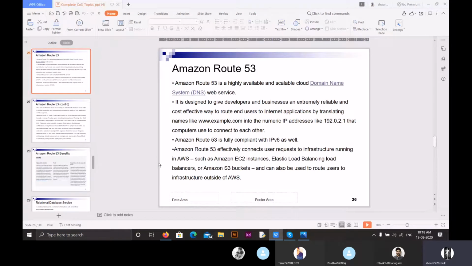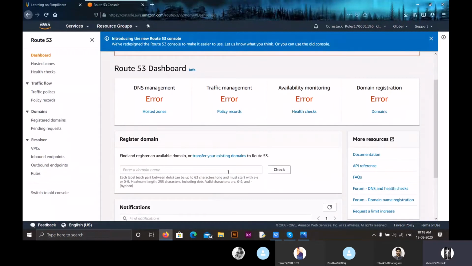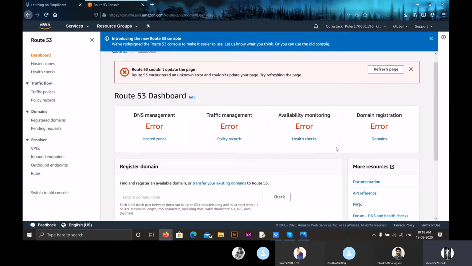Now, getting back to the dashboard of Route 53, here in this dashboard we can register a domain. That is, if you want to create a new domain name, say in the name of Shoaib, like shoaib.com, then we can do that. We can register my domain using this option, domain registration. I can also monitor where my domain is available, in which region or availability zone.